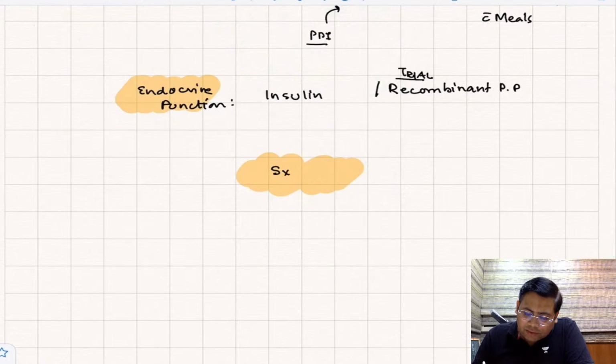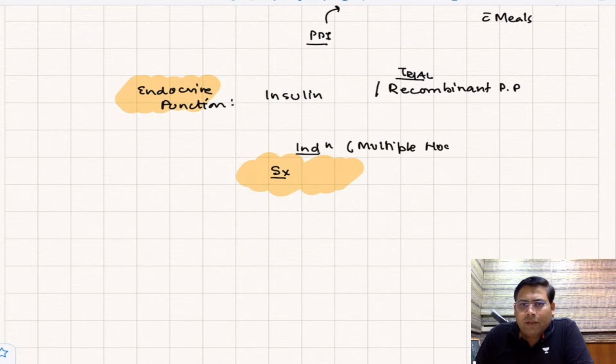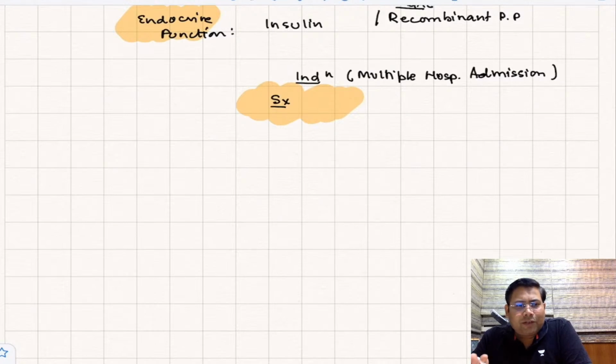Whenever we talk about surgery, what is the indication for surgery? Answer is multiple hospital admissions, multiple hospital admissions for the complaint of pain. Then only you will go for surgery. Otherwise, you will not go for surgery because these patients are hyper smart. They will say, doctor, take whatever money you want, please cure this, and then you take 3 lakhs and do a procedure, and then he will be shouting in front of your hospital, your clinic, that this doctor took the money, my pain is not cured, because these patients don't know the etiology. You need to explain to them this is a process of auto destruction.